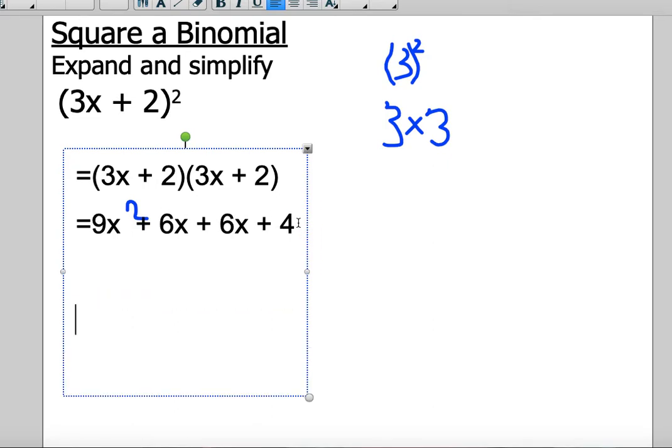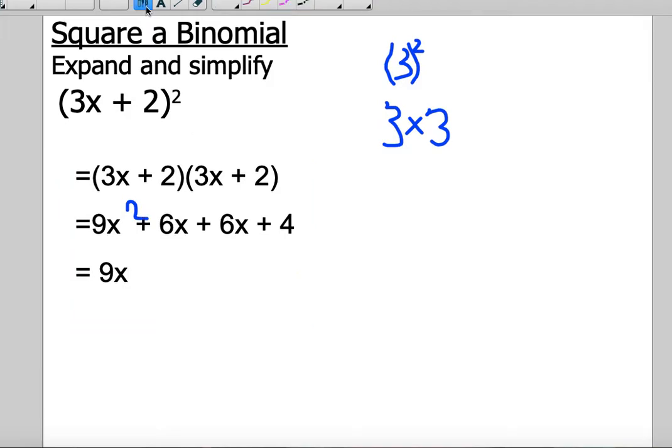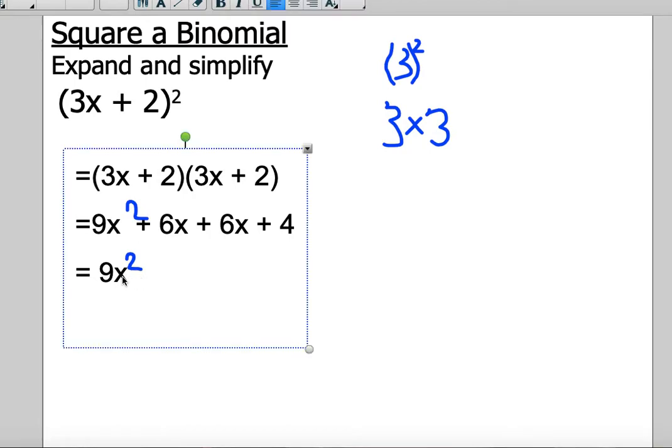And then lastly, collecting like terms, we're going to get 9x squared because it's the only x squared, so it stays by itself as a squared. And then 6x plus 6x gives you plus 12x, and then plus 4. So just be familiar with how to expand a squared binomial.